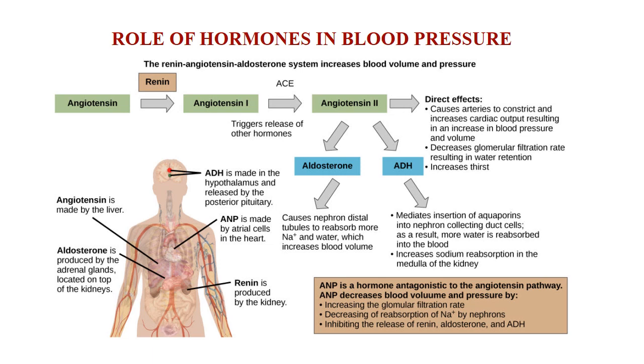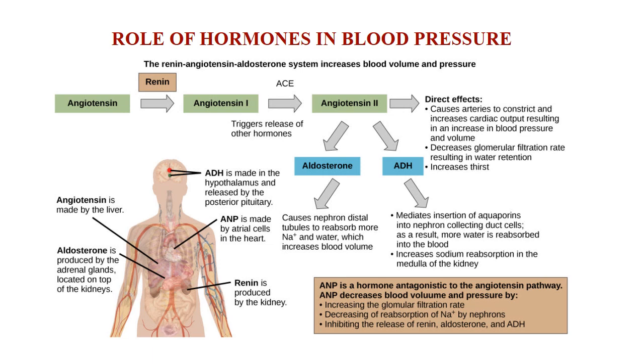It should be 120 over 80. If it is more than this, it leads to hypertension, high BP. If it is less than this, it leads to another condition known as hypotension, low BP. It should be in the normal range, that is 120 over 80 mmHg.